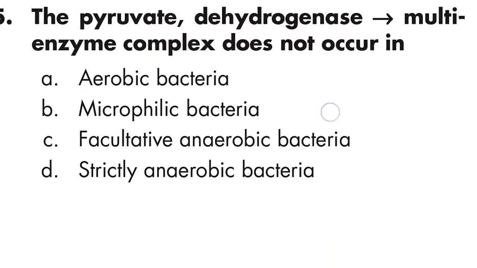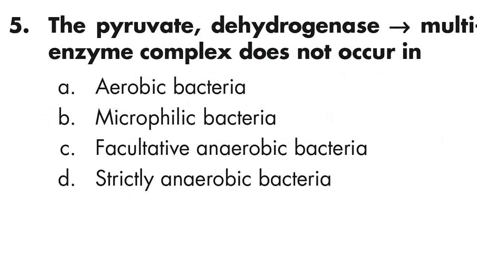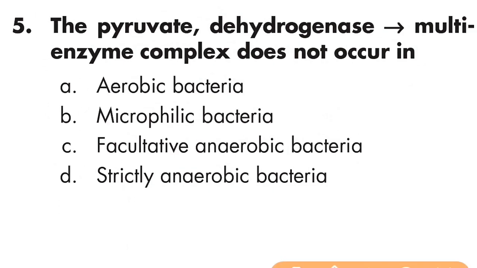Question number 5: the pyruvate dehydrogenase multi-enzyme complex does not occur in microaerophilic bacteria. Option B is right. This does not occur in microaerophilic bacteria.